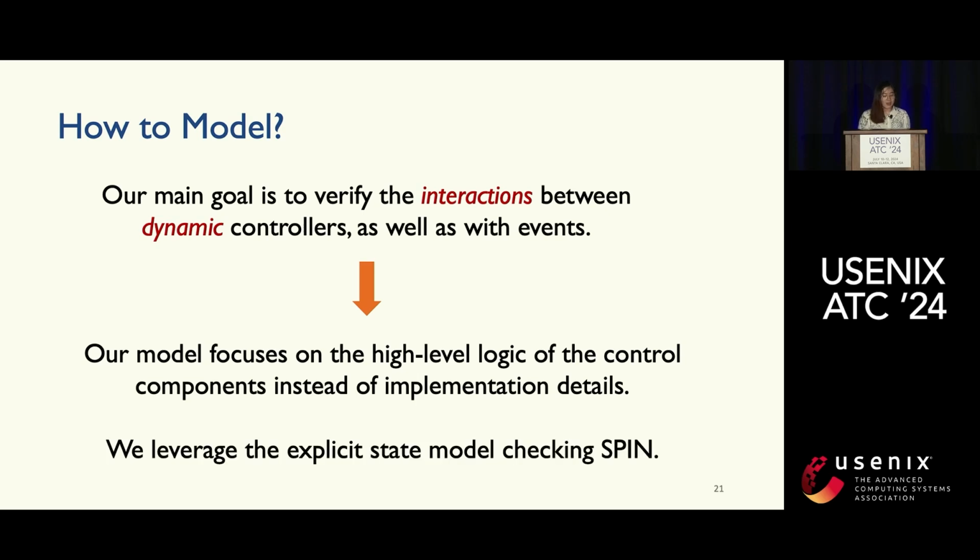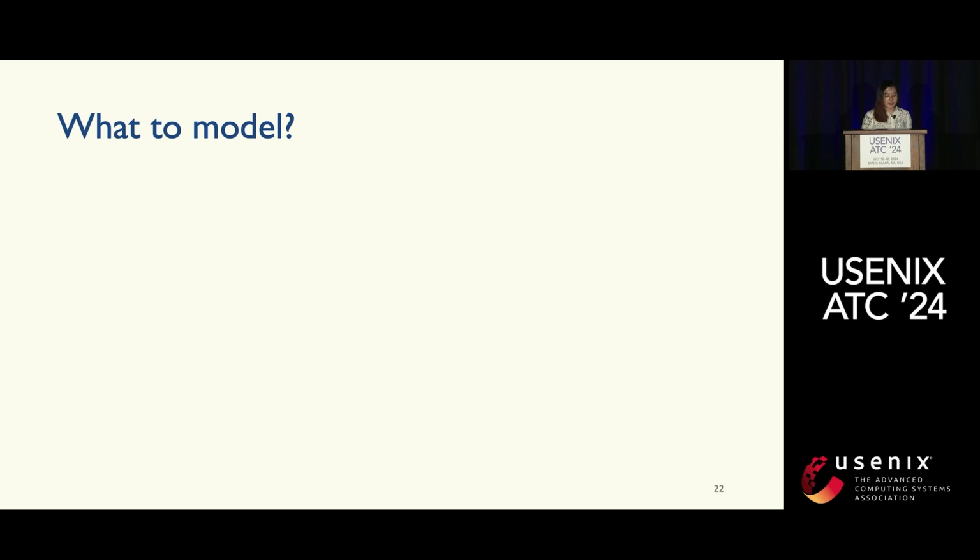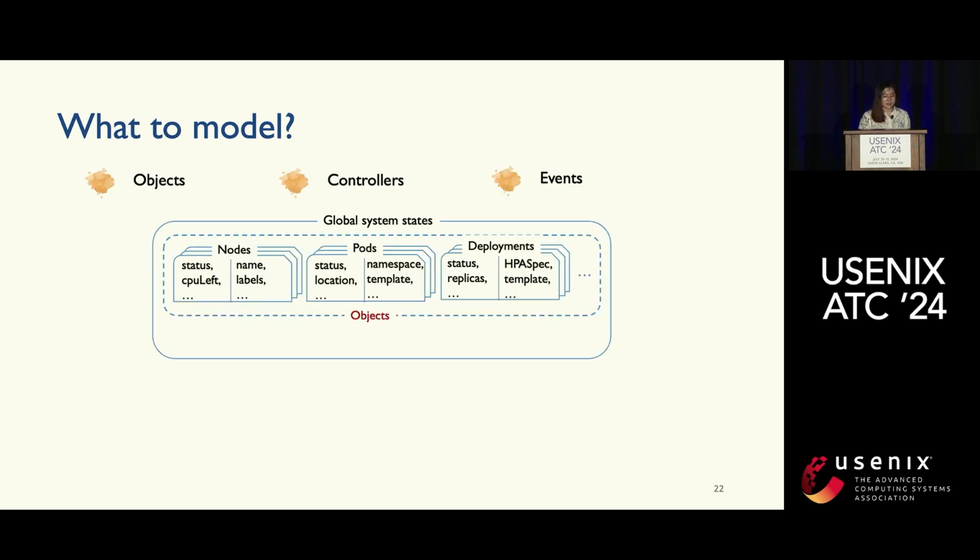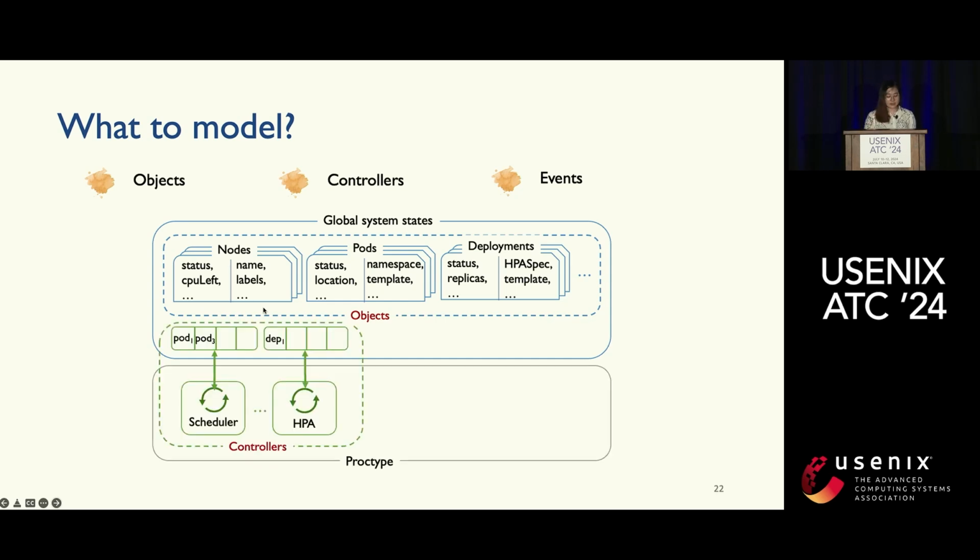So with that, we leverage the explicit-state model checker Spin, which is a mature tool that has existed for decades. So what to model in the system? We need to model the objects, the controllers, and the events. We model each object into an array of attributes and put them into the global system state. And we model these controllers into something called proctype, which is provided by Spin.